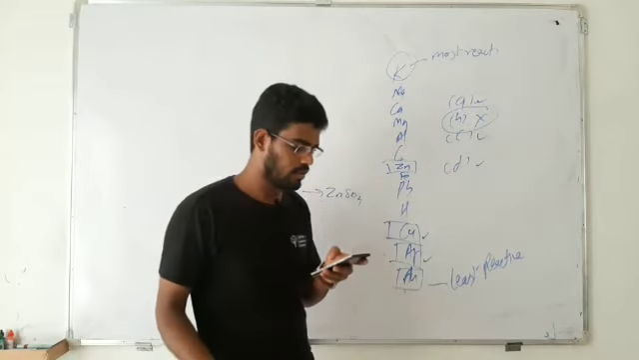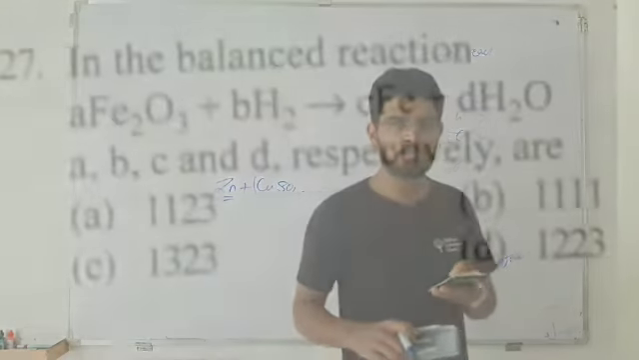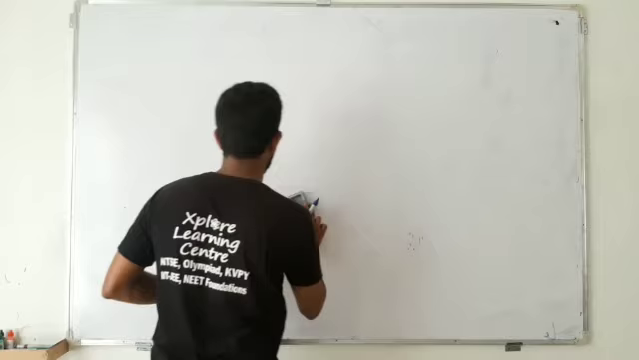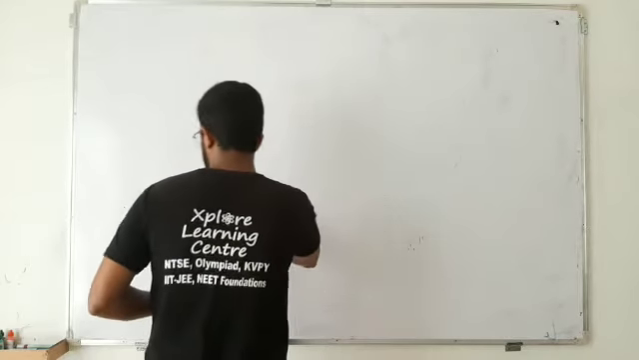So next, go to question number 27. In the balanced reaction, Fe2O3 plus H2 gives you Fe plus H2O. There you need to find out values for A, B, C, D, right? You can take your chance and try to solve that. If you have solved, get back here.